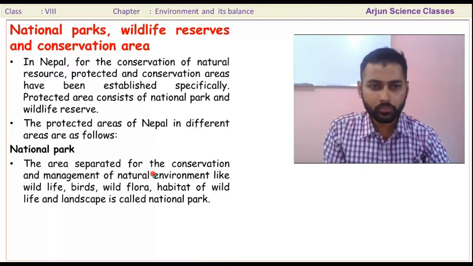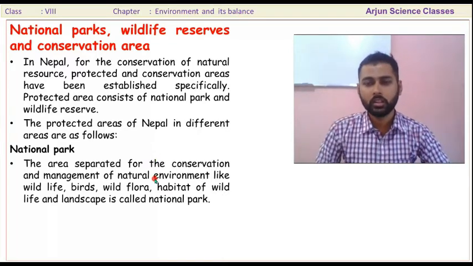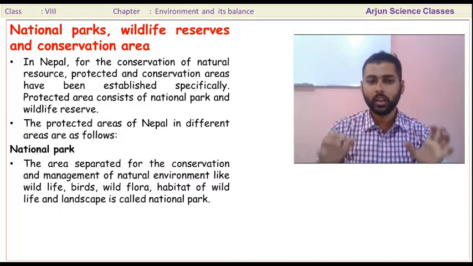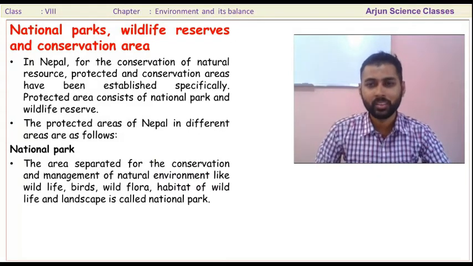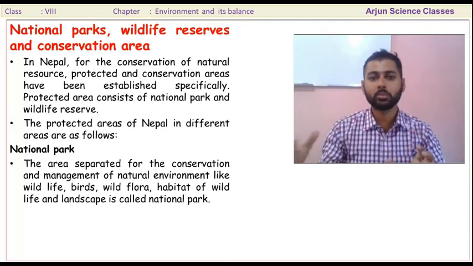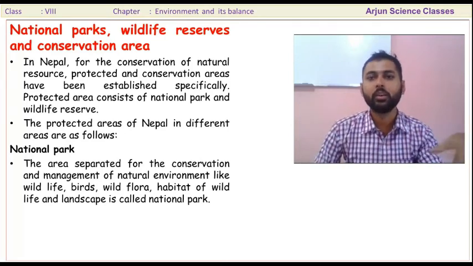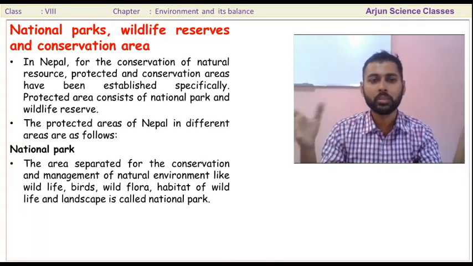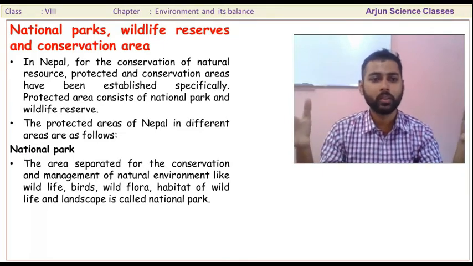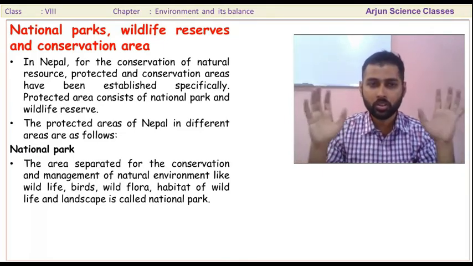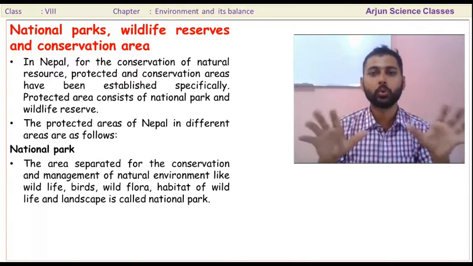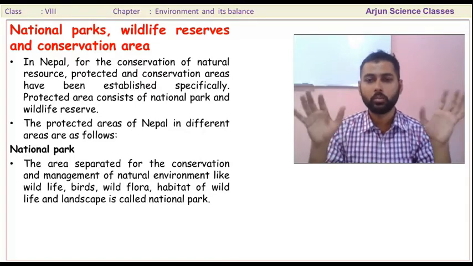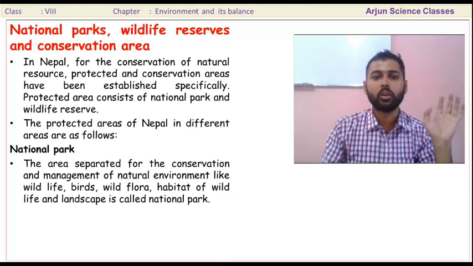First of all, national parks. National parks are areas separated for the conservation and management of the natural environment, like wildlife, birds, and wild flora. Flora means plants, fauna means animals. They also protect the habitat of the wildlife and the landscape. National parks are established for the overall protection of natural resources: wild animals, wild birds, wild flora, and wild fauna.